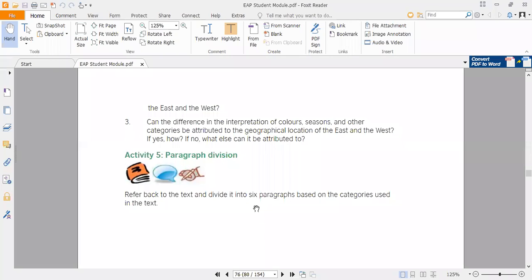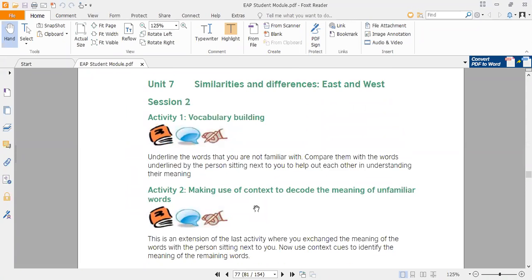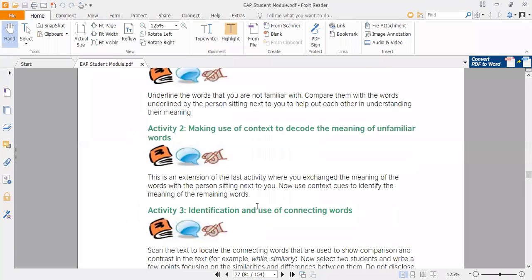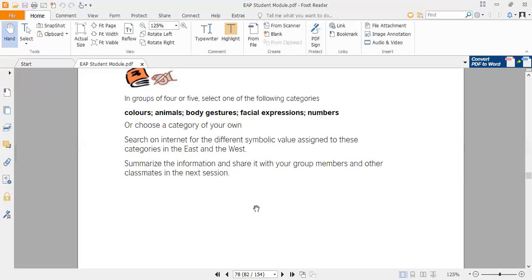Then we have other questions, the exercises. Now here the different categories are given, like colors, animals, body gestures, facial expressions, numbers. You have to choose any one category from these given categories, and then you have to write down how the Eastern people have different concepts about that particular category.